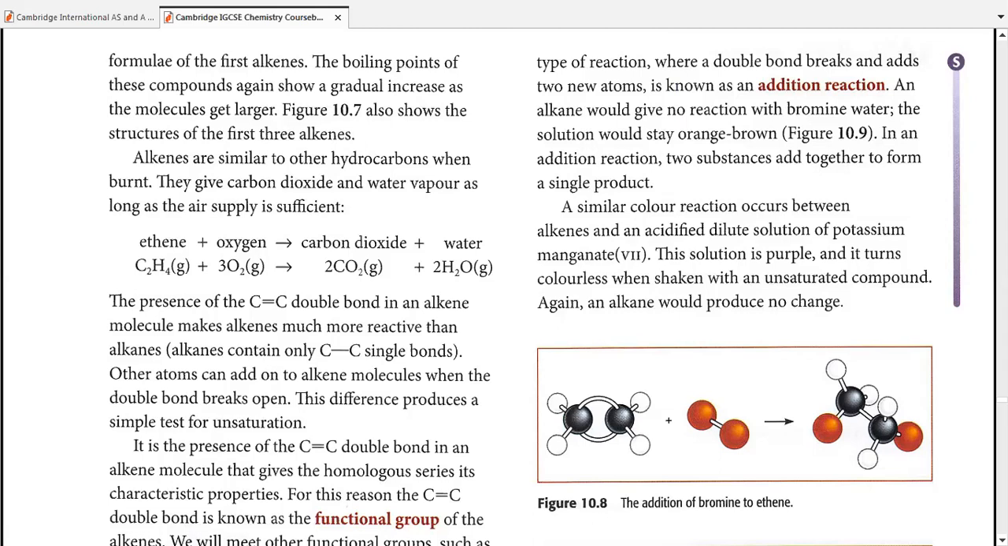Sir, please repeat. Alkenes in limited supply of air will react in the same way as alkanes, producing carbon monoxide and water.